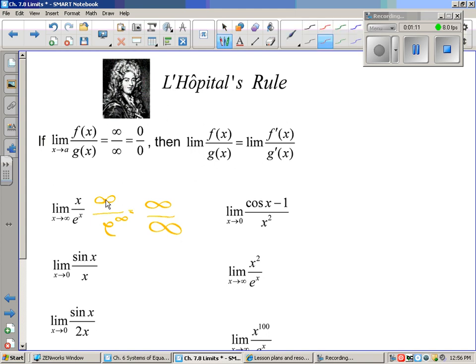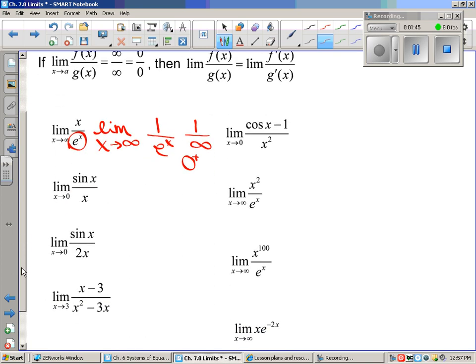Well, the idea that L'Hopital came up with, and the fact that he could prove, was that we can actually do instead the limit as x approaches infinity, so that doesn't change, of their derivatives. So the derivative of x is 1, the derivative of e to the x is e to the x, and then retry. So now I would put infinity in that, and I, of course, would have 1 over infinity, and so that would be 0 on the positive side, which is what you would have come up with if you had thought of the strongest function anyway, because we understand e wins. There you go. Here's another one.